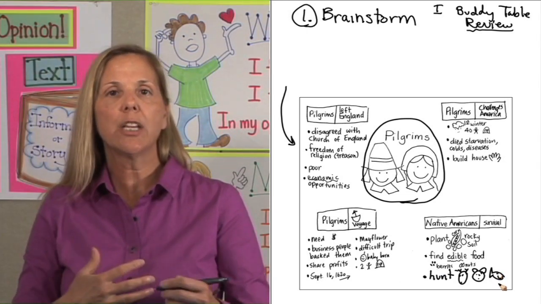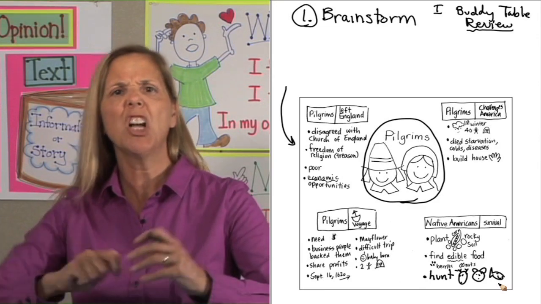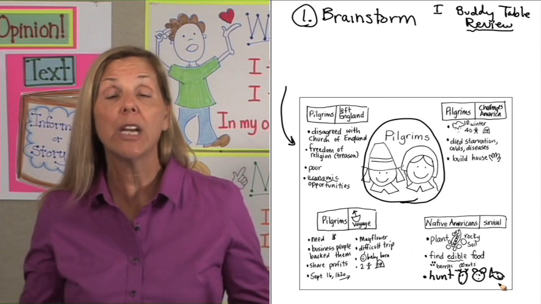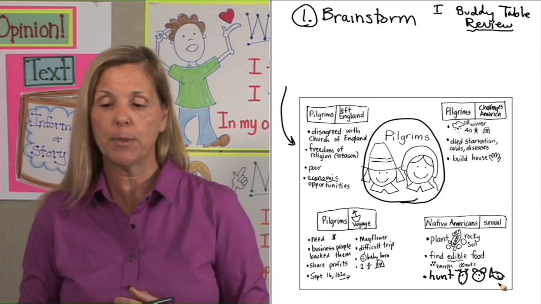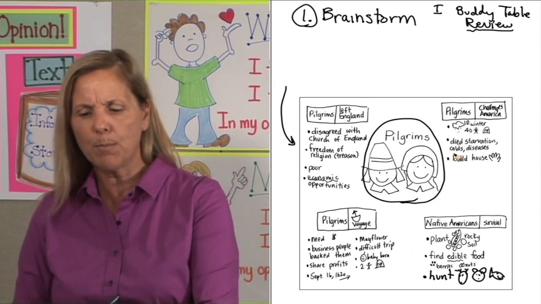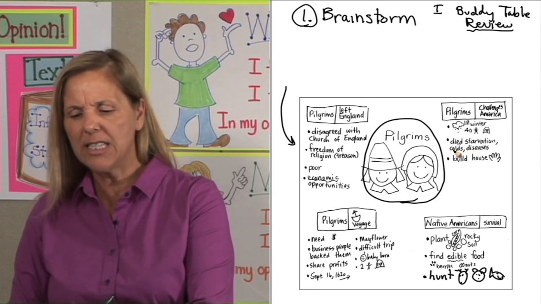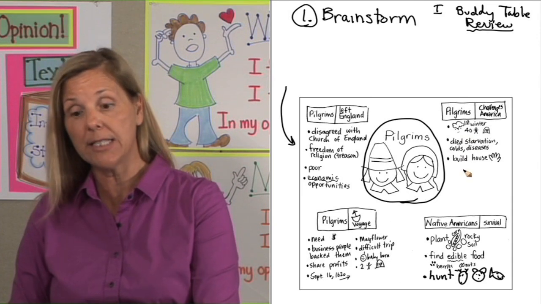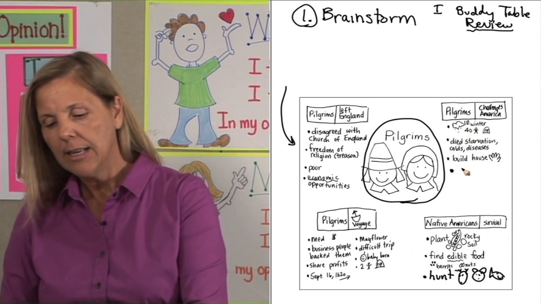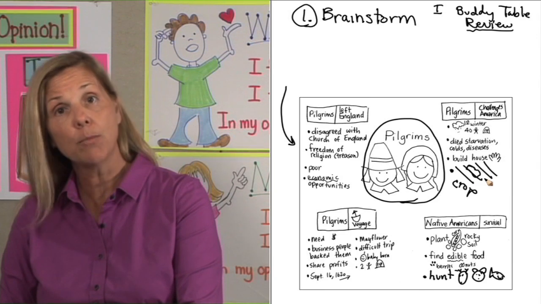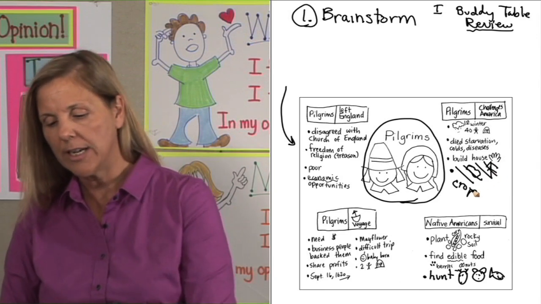Next, another student is telling me when they grew crops, they had to cut down trees and they had to lift big, heavy rocks off of the fields before they could even start to plant their crops. Wow, where would that go? Over here where they were building their houses by hand, they had diseases, starvation, and the students decided it went here because these were all tough things that they had to do. So I'll just put some crops here. Before they grew their crops, what did they have to do? They had to move big rocks and cut down tall trees.